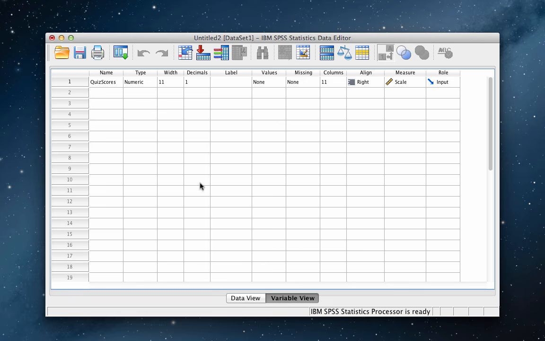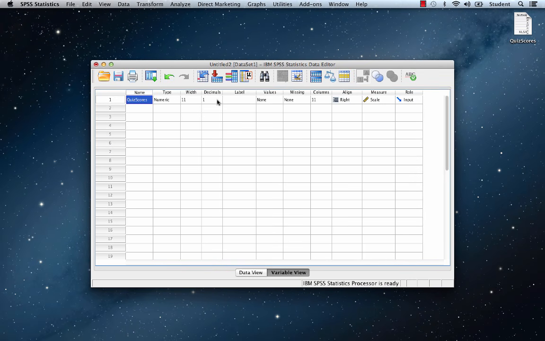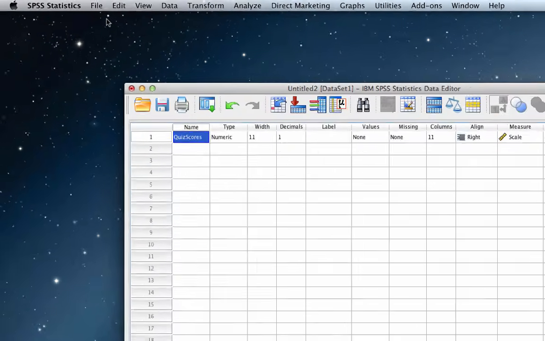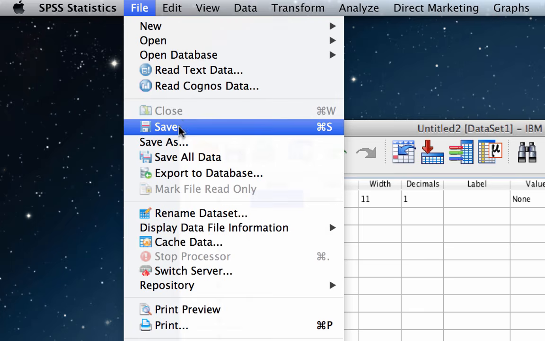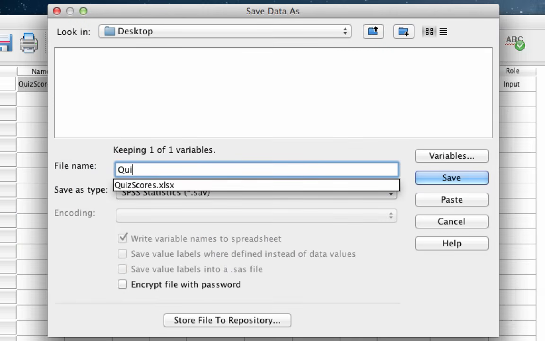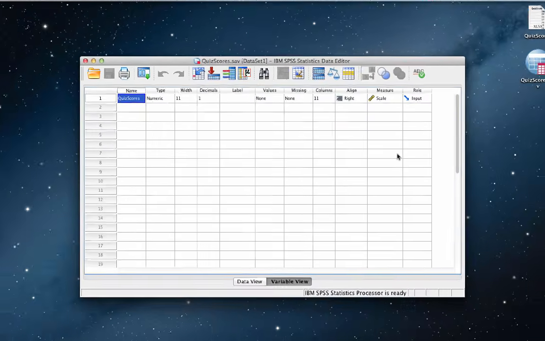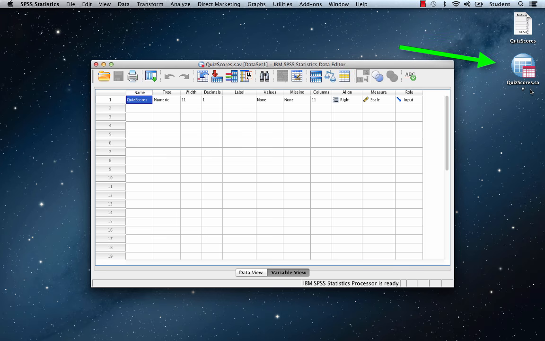When the dataset opens in SPSS, choose Variable View. Now set the measure to scale for this variable. We have now imported data from Excel into SPSS. Save this new dataset to the desktop as quizscores.sav. An SPSS dataset uses the suffix .sav. Next, we will run a simple analysis in SPSS and then export the output to Microsoft Word.